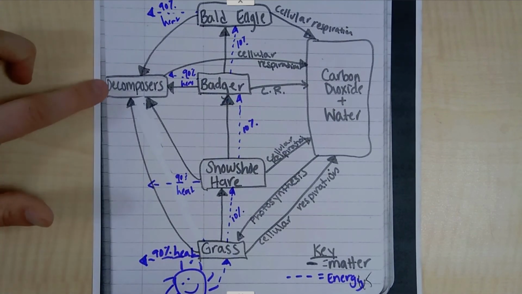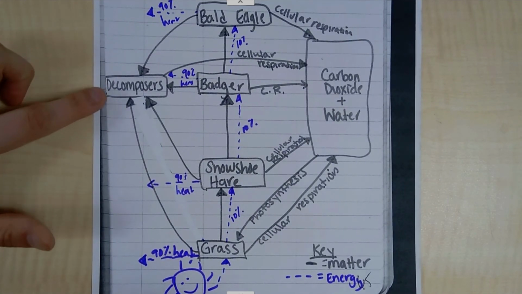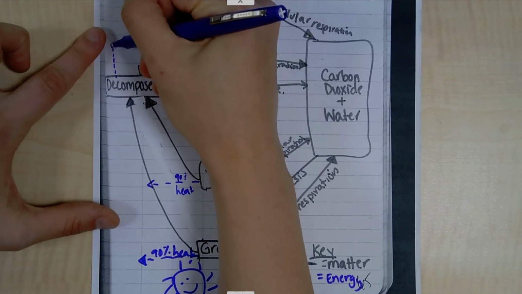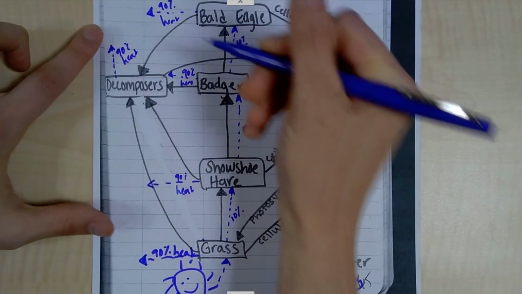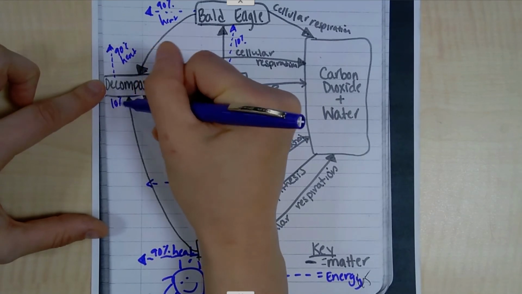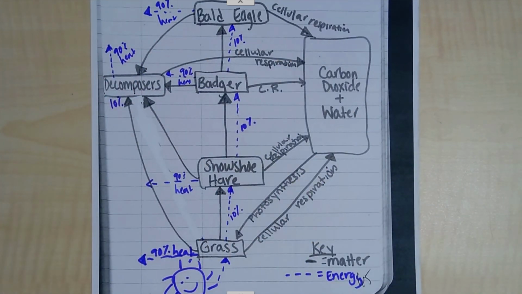Also, if we're talking about decomposers, they're going to end up eating and using energy too. So 90% of theirs is going to get lost as heat, and they're going to use that 10% remaining that they use from whatever it is they ate.